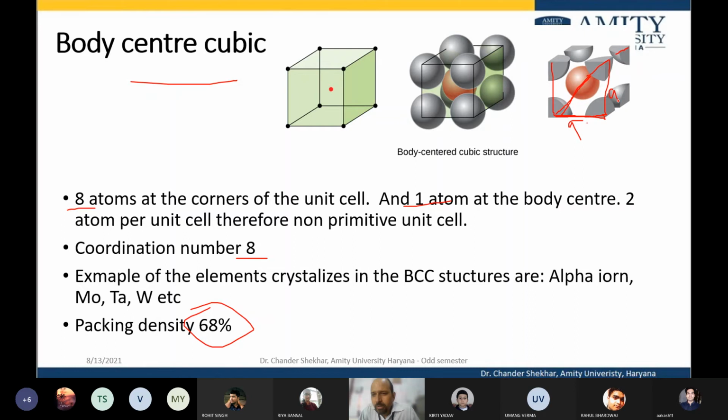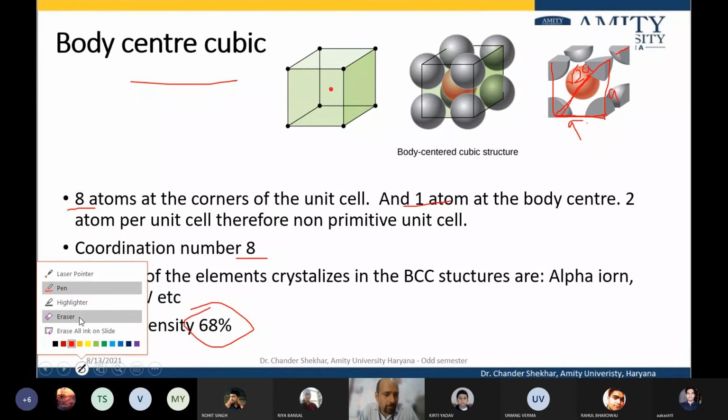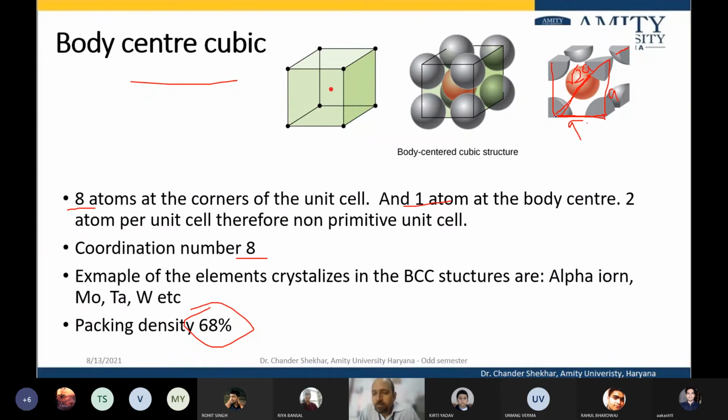This is A and A, so the face diagonal will be under root 2 A. The side of the front face and the side of the right hand side face are perpendicular to one another. Again, you can apply the Pythagoras theorem and calculate the body diagonal, which is under root of 2A whole square plus A square.